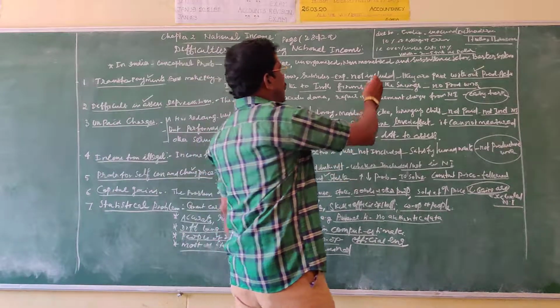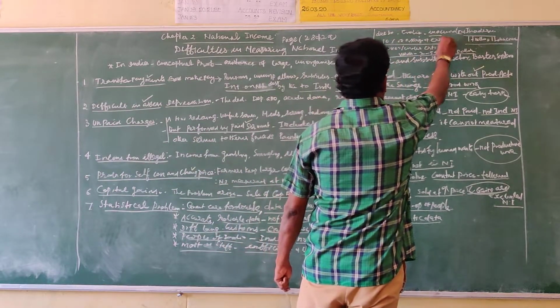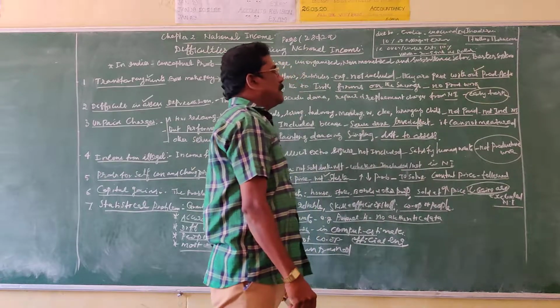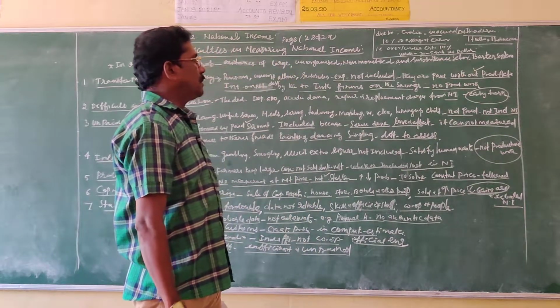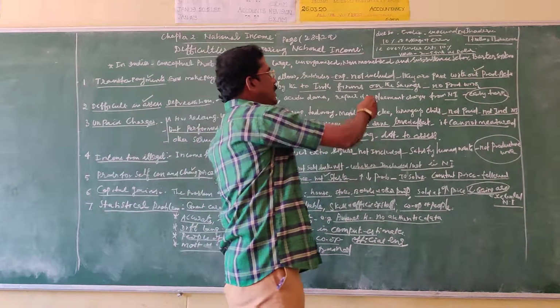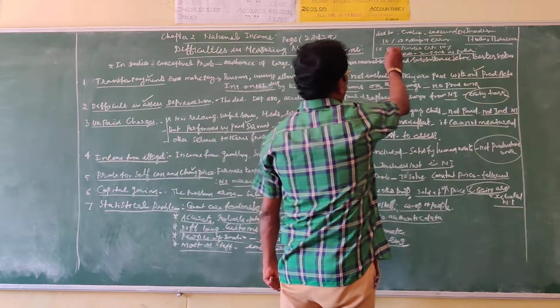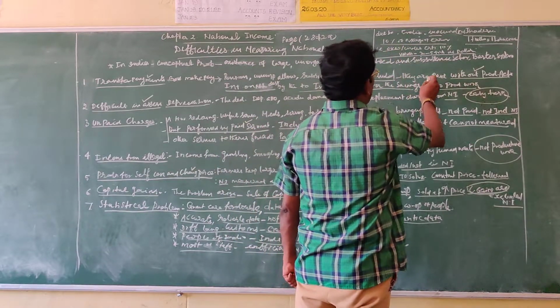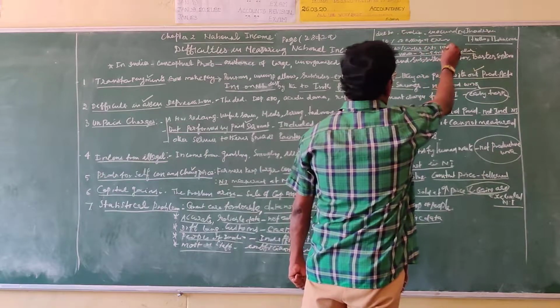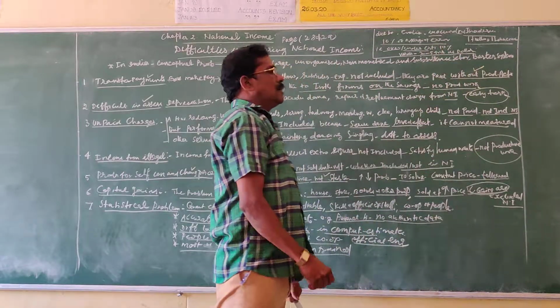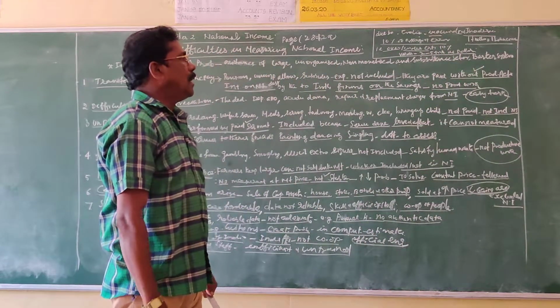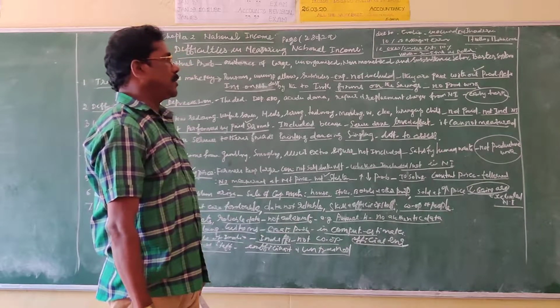So there is a margin of error of 10%. That is, the national income calculated in India may be overestimated or underestimated by 10%.